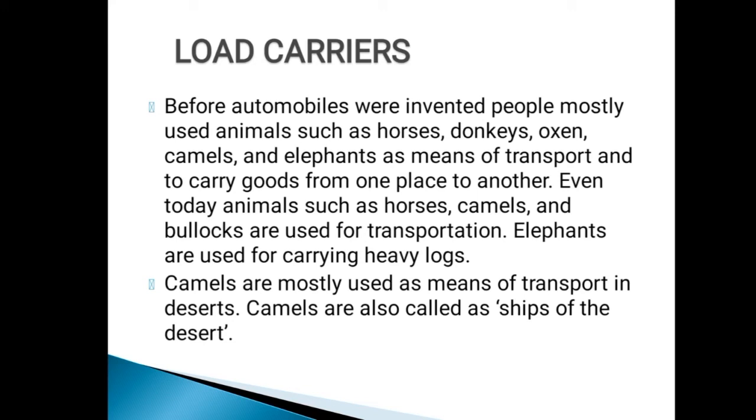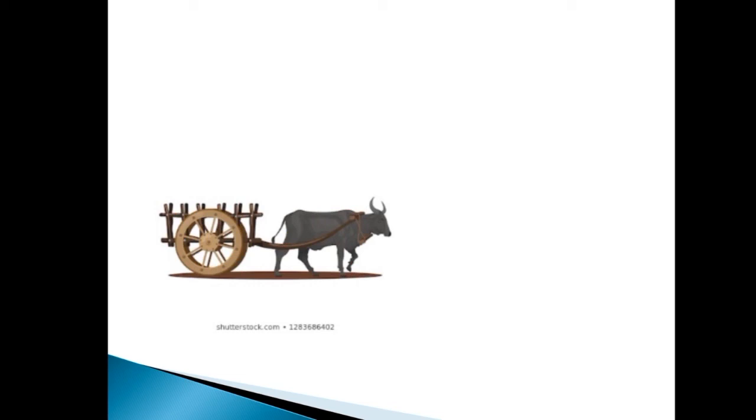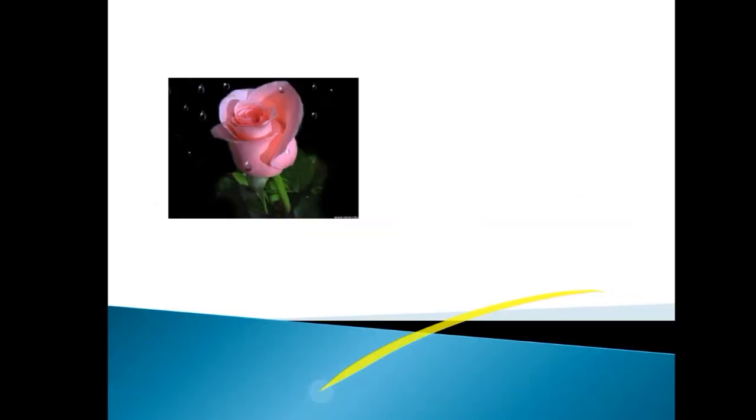Today we have learned about domesticated animals and their products and how they are useful. In the picture you can see a cow, a bullock pulling a cart, and in the next picture the elephant carrying a log.